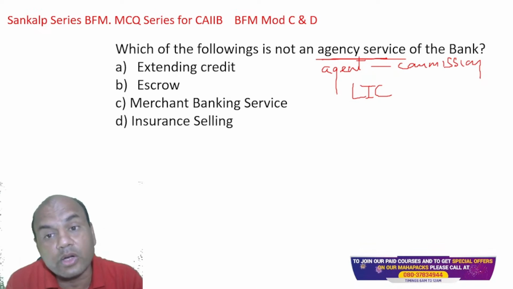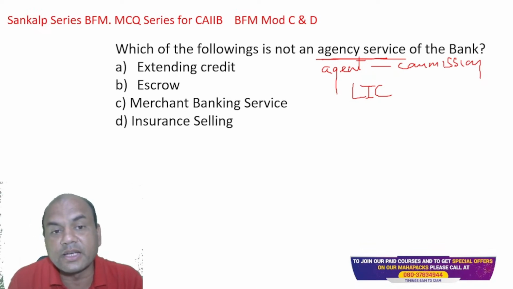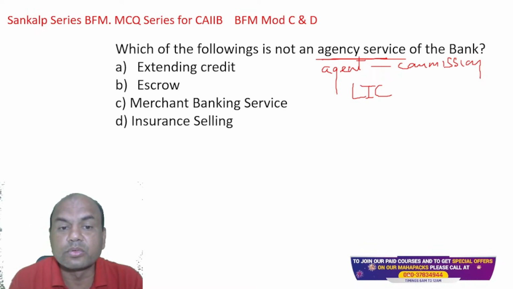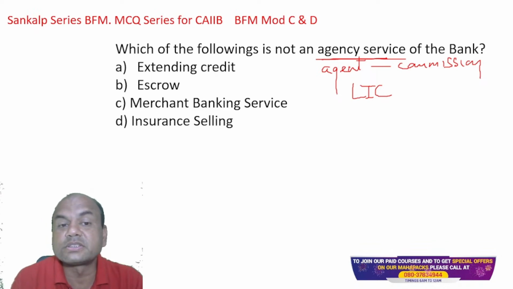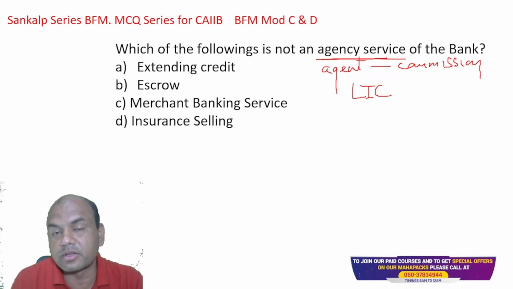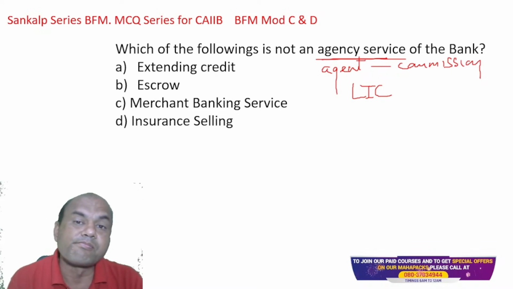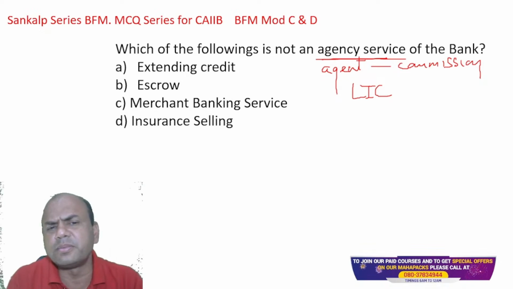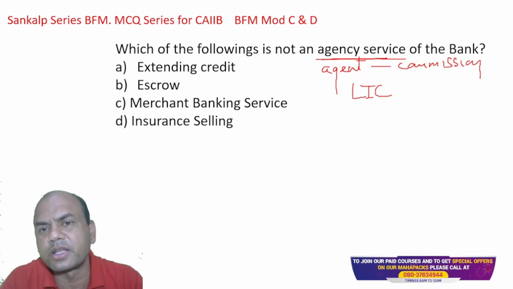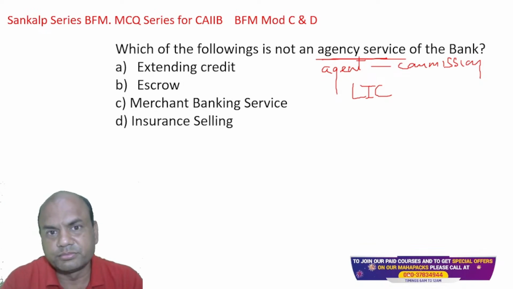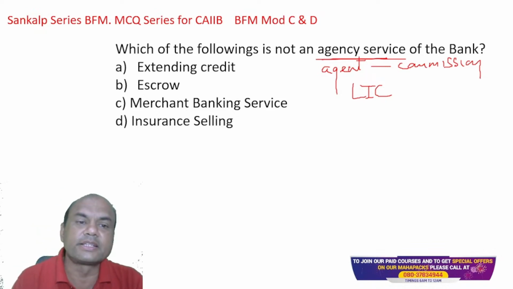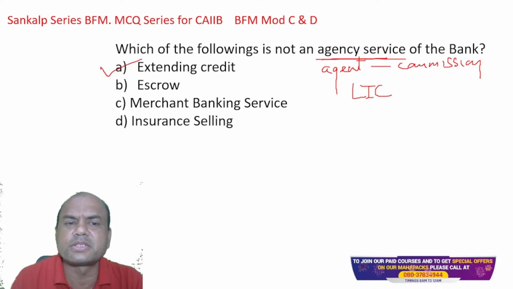So which of them is not an agency service? Extending credit, escrow, merchant banking services, and insurance selling. They are not acting as agents. Now, a very easy one but a tricky one. You can immediately see the answer. Let me see how many of you can answer. Correct. Extending credit. It is not an agency commission.